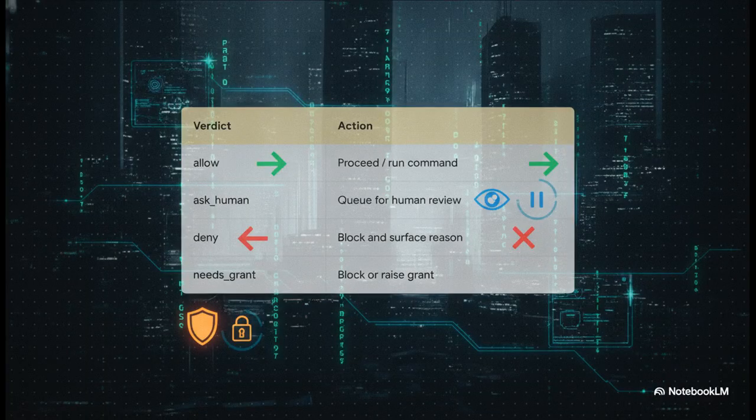From there, the governor shoots back one of 4 explicit verdicts. Allow means go ahead, deny stops it cold, but, and this is super important, it feeds the error reason back so the AI can actually learn and correct itself. But the real magic is an ask human or needs grant. Instead of just crashing your application, the agent gracefully pauses. It waits for a human review token, exactly like a polite assistant asking for a signature before mailing a critical letter.